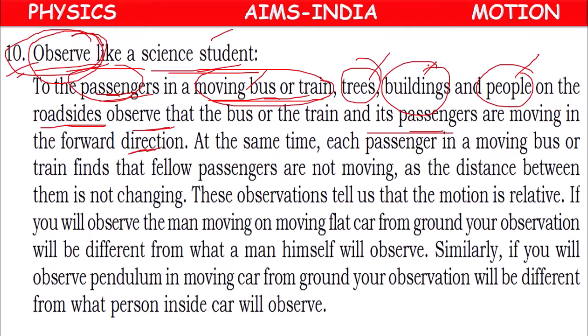Or outside people feel that the inside people, who are in the bus or train, are moving.